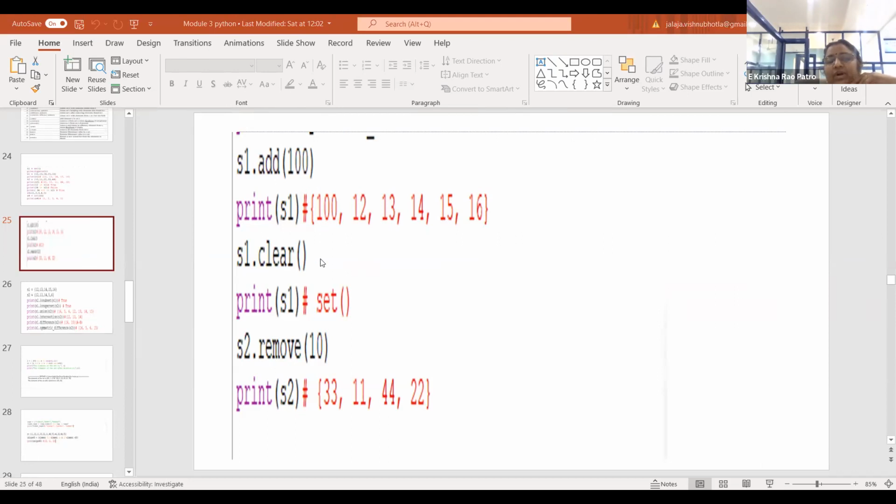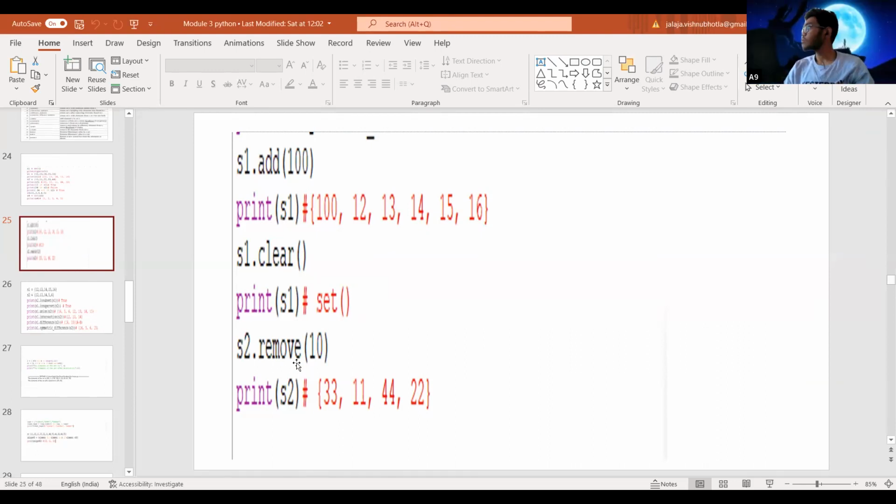Whenever I say S1 dot clear, similar to your list, all the elements of the set are cleared, and whenever I try to print S1, I'm going to get an empty set. Please observe here.